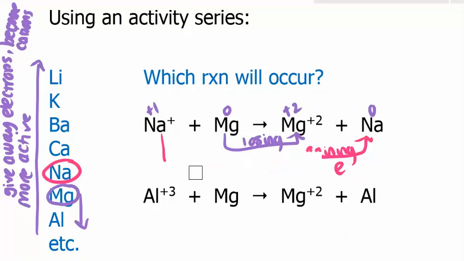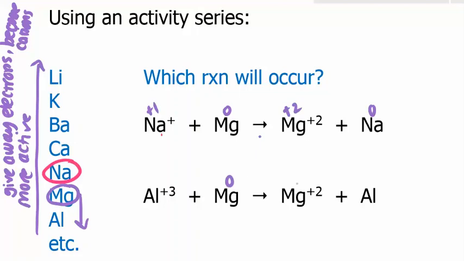I'm going to erase a little bit here. Okay, on the next one, we kind of have the same thing going on, but we have aluminum being the one that gets the electrons from the magnesium. So magnesium's giving up electrons, which active metals do. The question is, is it more active than aluminum? And it is. It's above it on the activity series.